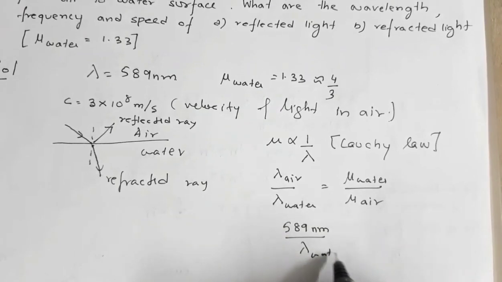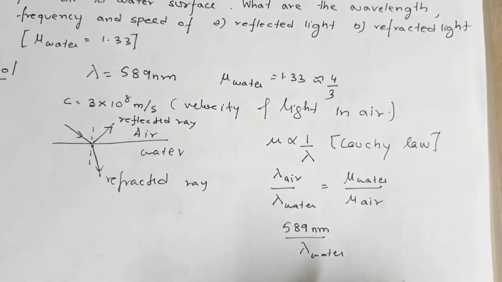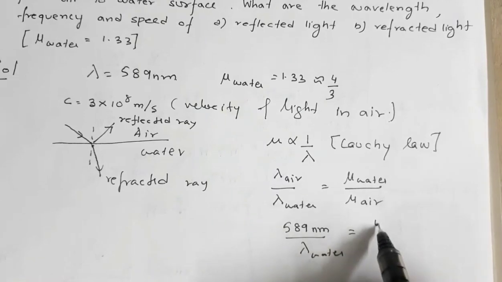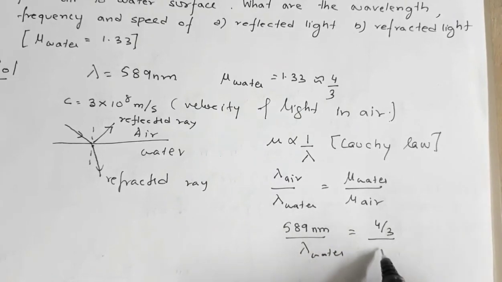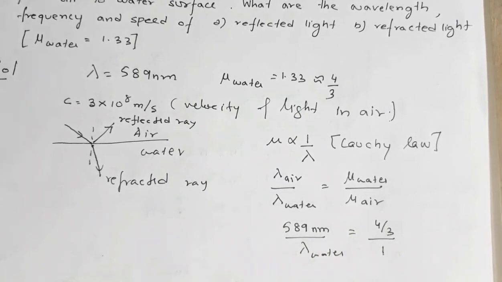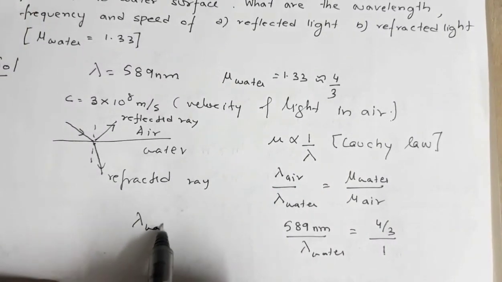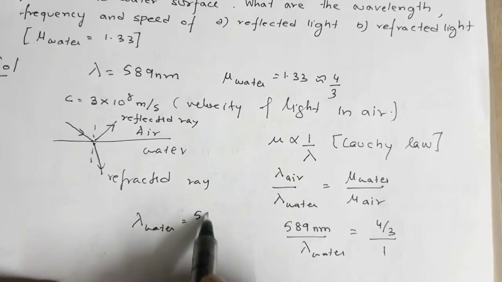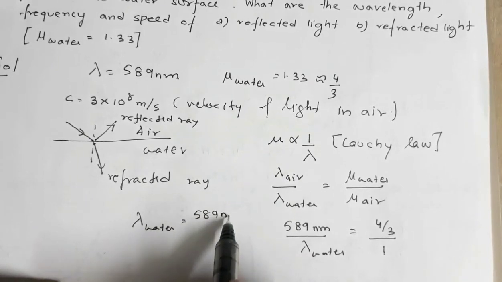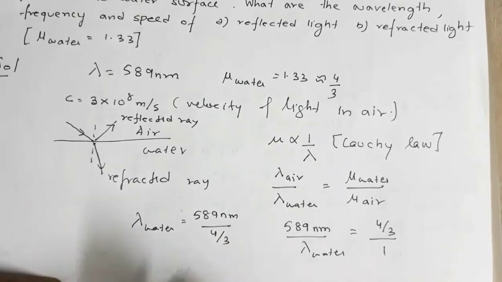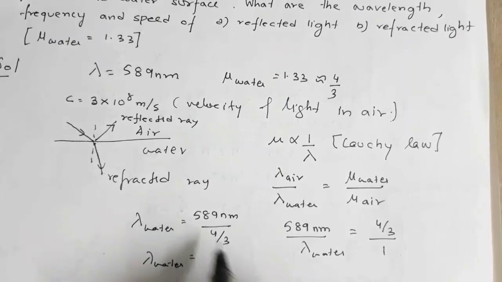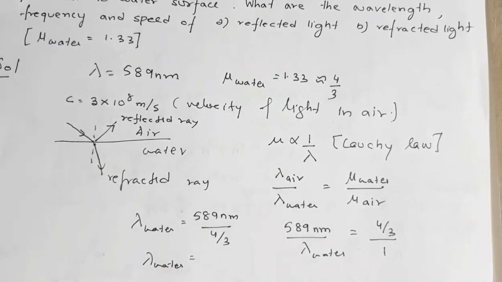Lambda water is the wavelength of light after refraction in water. Mu of water is 4/3, mu of air is 1. Okay, so wavelength in water will be 589 nanometer divided by 4/3.